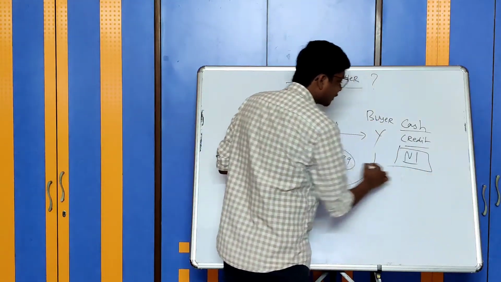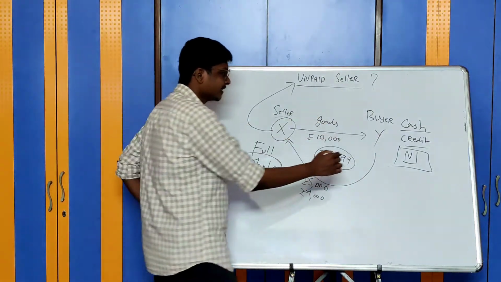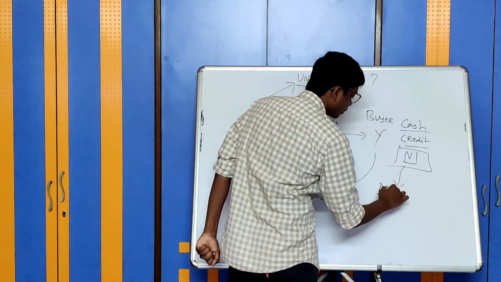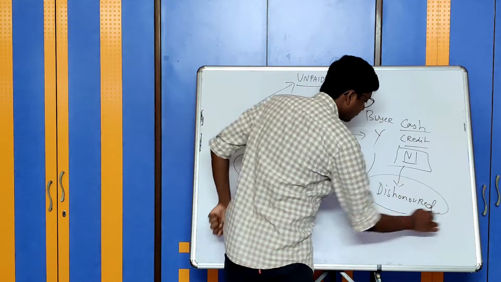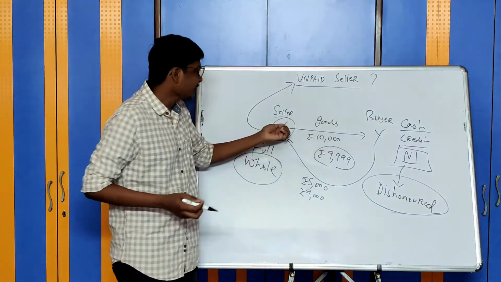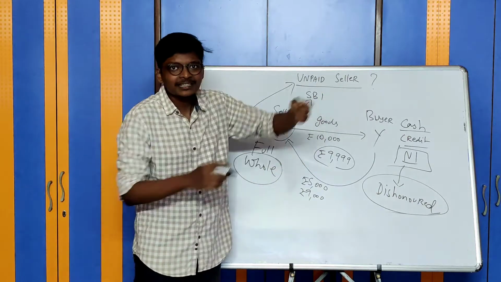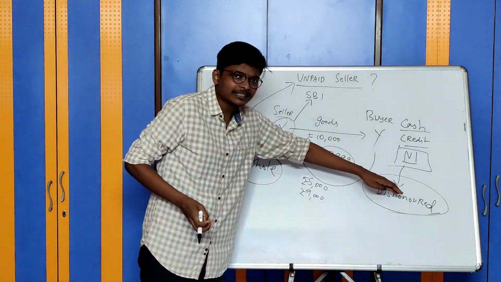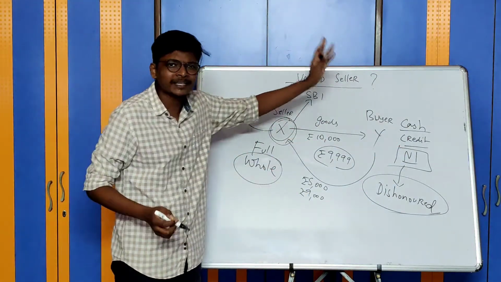Second, in case of a negotiable instrument where check, promissory note or bill of exchange is given, where such a negotiable instrument is dishonored. Dishonored meaning not paid. Let's say check is given, on the date X has gone to his bank, State Bank of India, to present his check. Check has bounced, saying insufficient funds. So whenever a negotiable instrument is dishonored, immediately the seller, here in this case X, will become an unpaid seller.